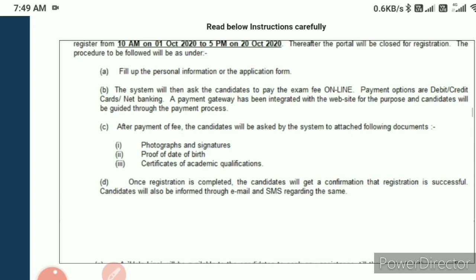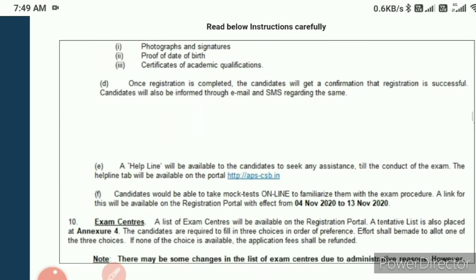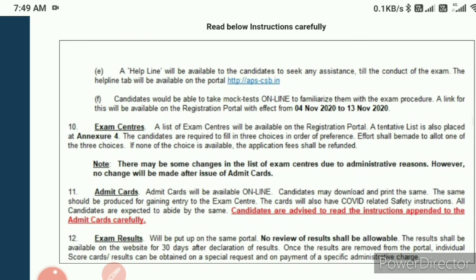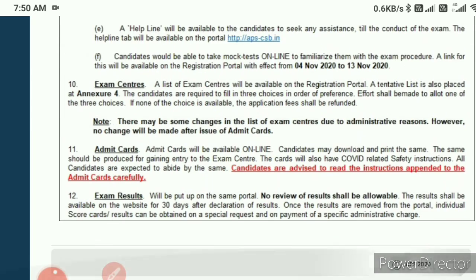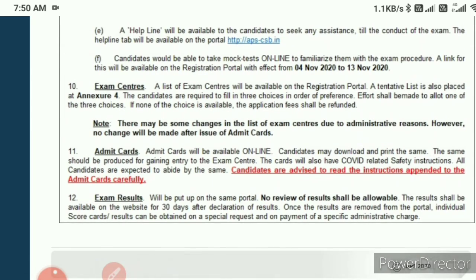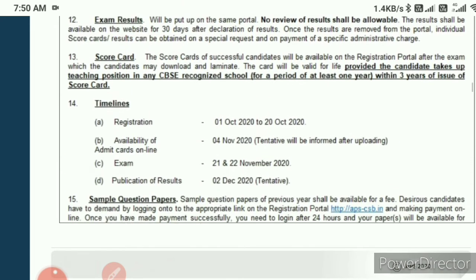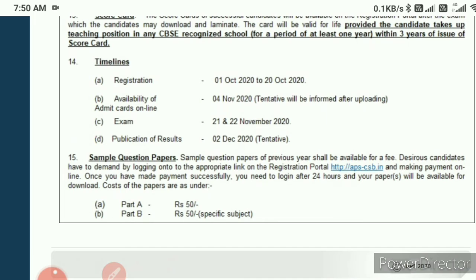Okay. Qualification and syllabus we have already discussed. Now let's move on to the exam centers. The list is already given. Wherever you belong, you can go through it. I have given this particular PDF in the given link. Now move on to the admit card. They will declare the admit card soon. It is clearly written here.